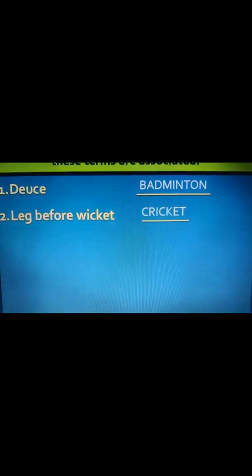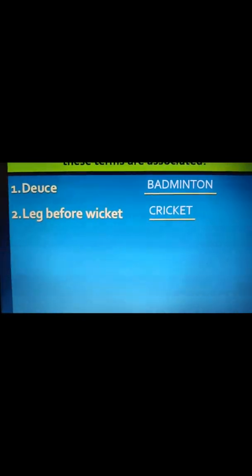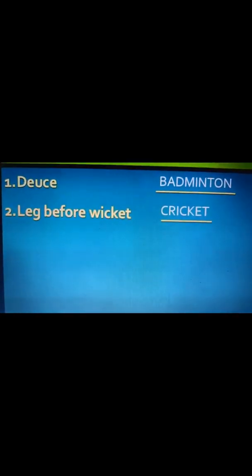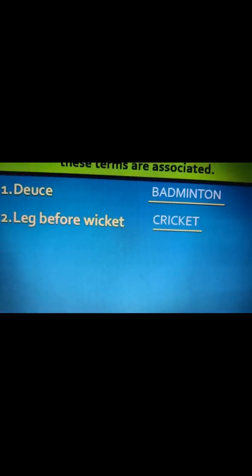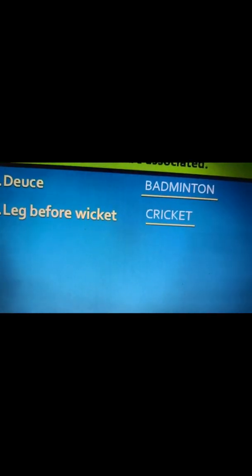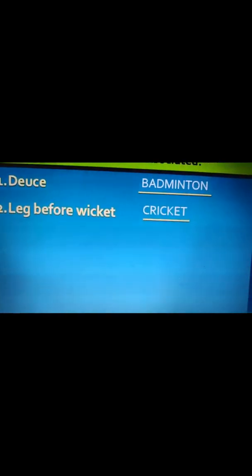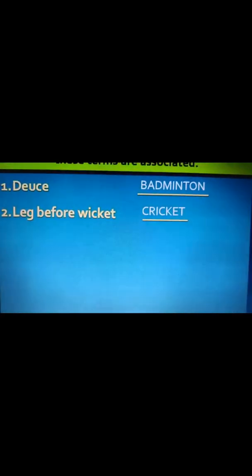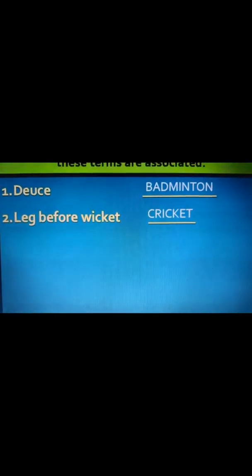This term is used as LBW. LBW means leg before wicket. It means that the batter may or may not hit the ball, and he or she is struck outside the line. That is an LBW.